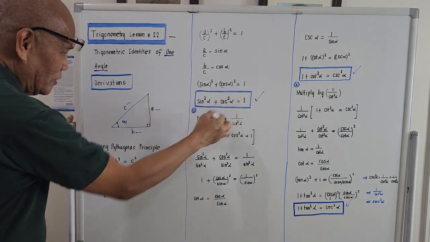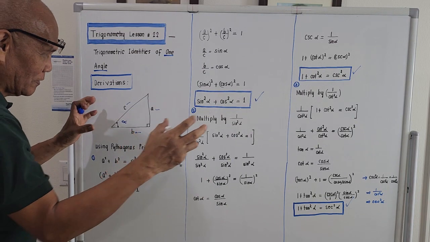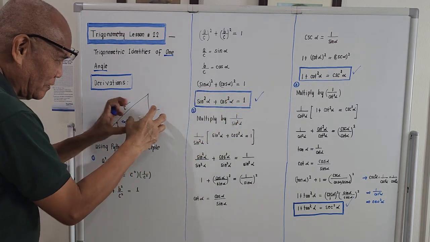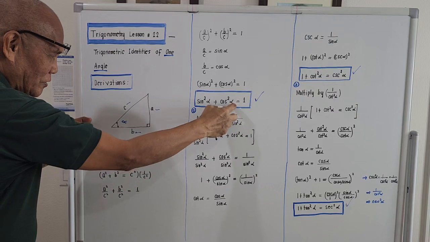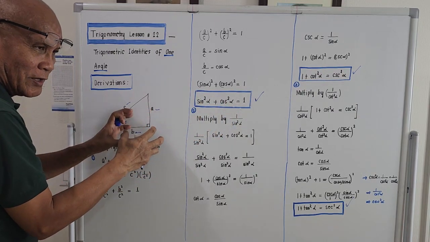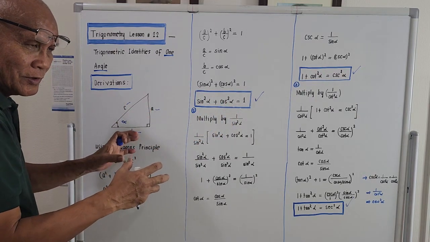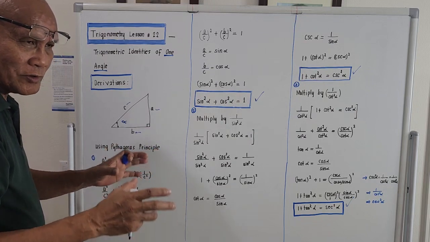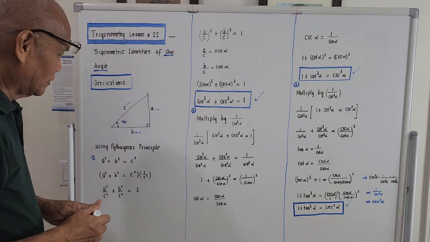To derive this identity, the foundation is our knowledge of the definition of the different trigonometric functions involving a right triangle.